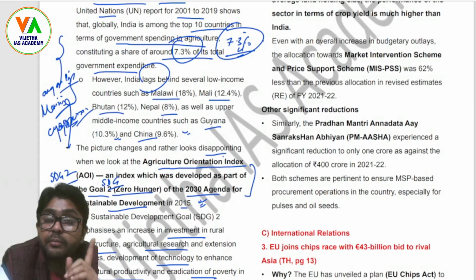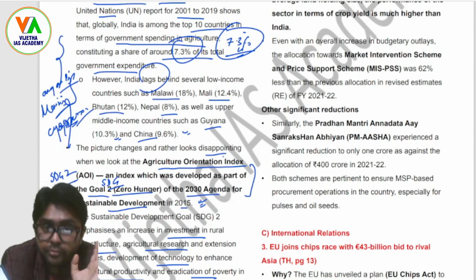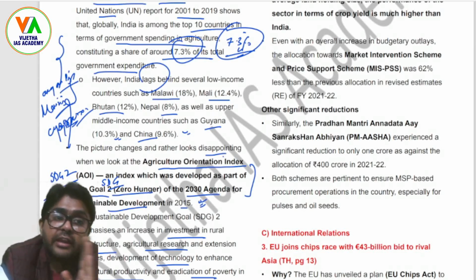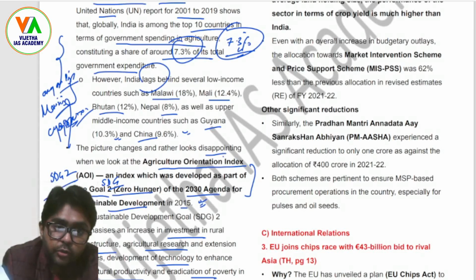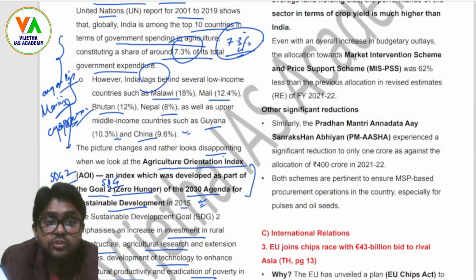Right, then the Pradhan Mantri Annadata Aay Sanrakshan Abhiyan, that is PM-AASHA. If I translate it into English, it means Prime Minister's Security for Income for Farmers. It experienced a significant reduction in 2021-22, and the distribution of pulses to states for welfare schemes has also been reduced in 2021-22. Therefore, it has affected production.